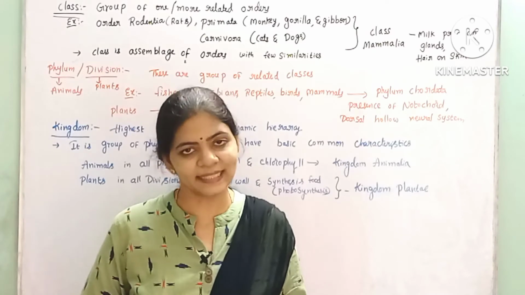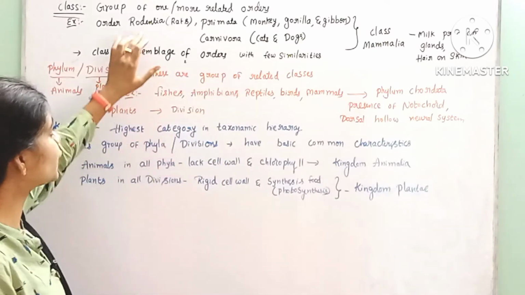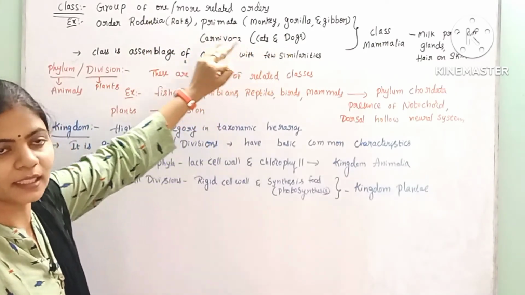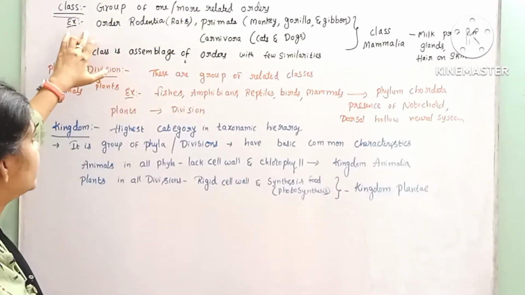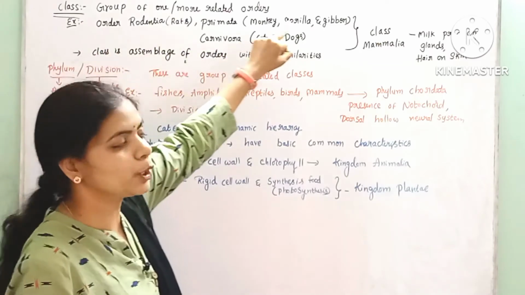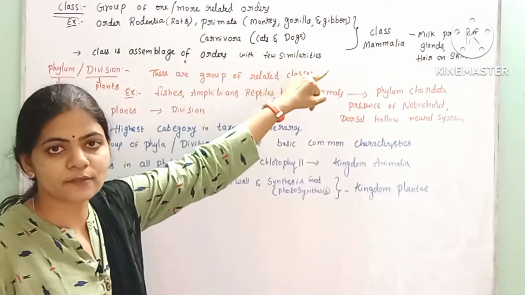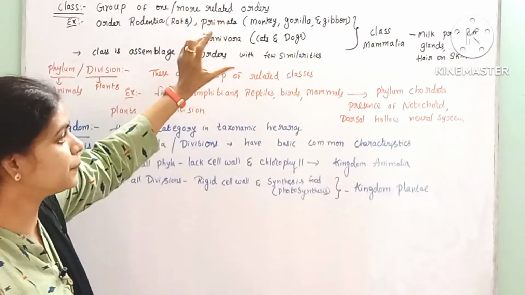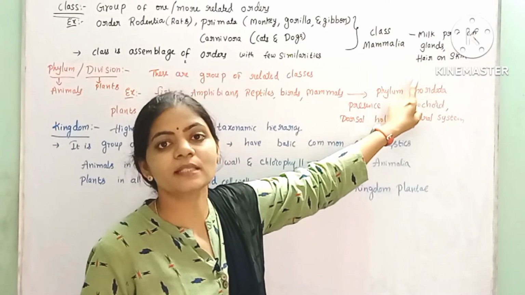Now we will talk about class. So what is a class? Class is nothing but a group of one or more related orders. Here the related orders have been grouped together to form a class. Example, you see the rats belong to order Rodentia, monkey, gorilla and gibbon belong to the order Primates, cats and dogs belong to the order Carnivora. All of them were kept under the class Mammalia.